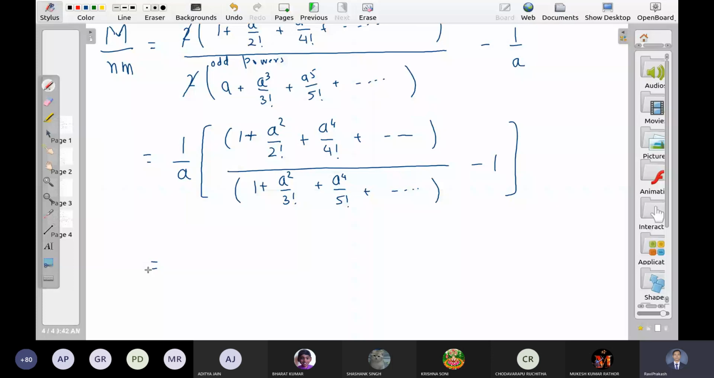Now you can see we cannot solve it beyond this limit, right? So let us simplify this now. We are going to make the first approximation here. What do we do? We are going to ignore higher order terms.